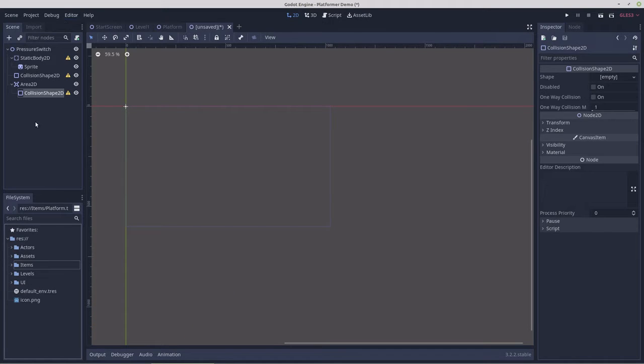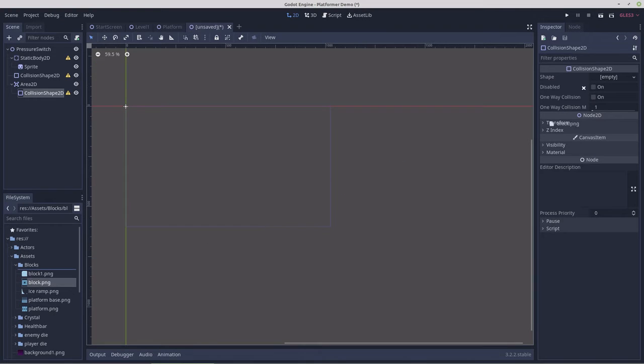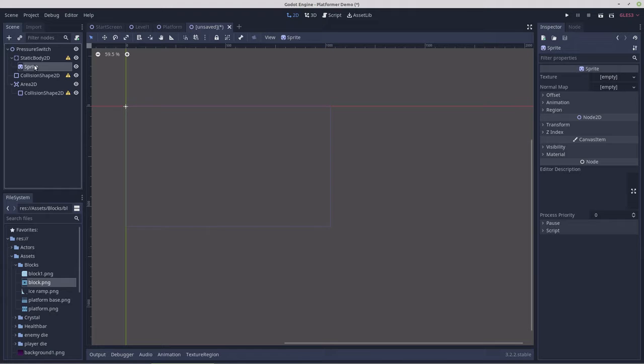Then for the sake of making a hidden switch, we're going to get into our assets, into our blocks. We'll use block as our texture.